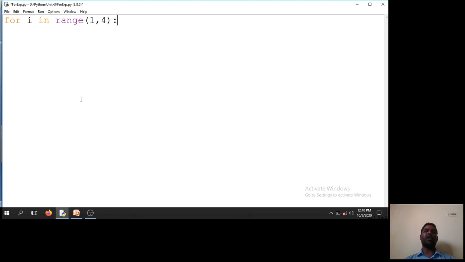That means the step value default is 1. If your beginning is 1 and end is 4 minus 1 is equal to 3. End is exclusive, so it will get 1 to 3. And I say print i.